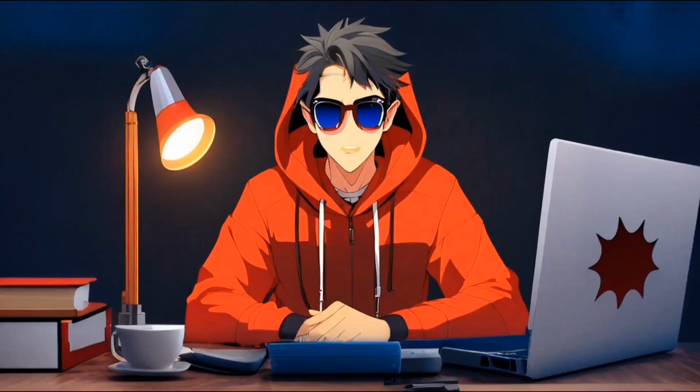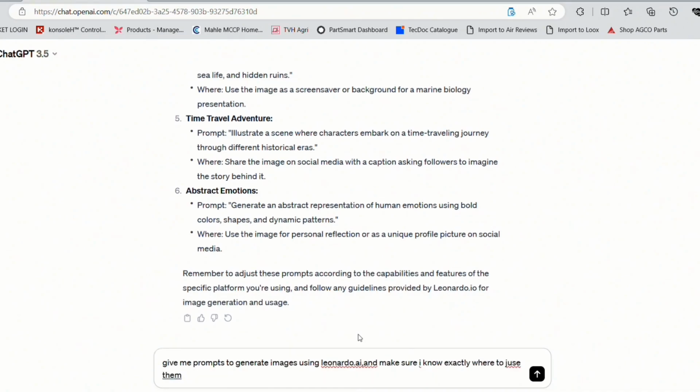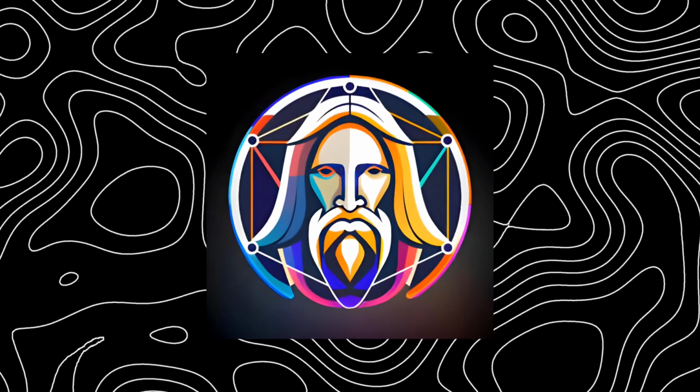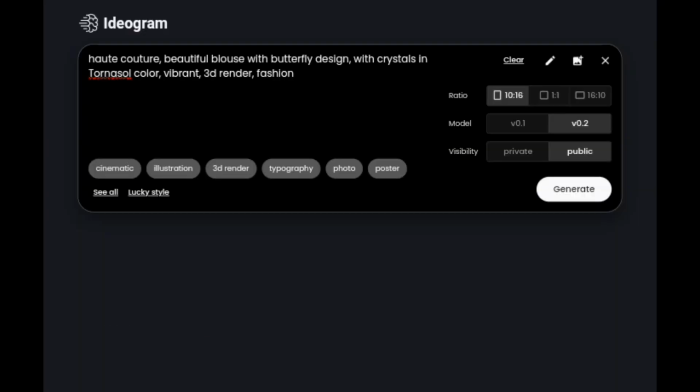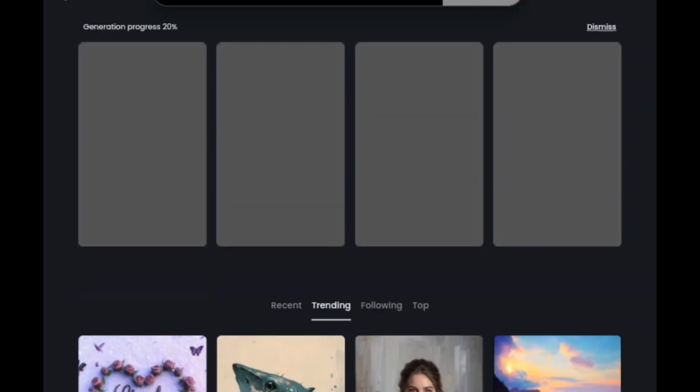Now, generate compelling images for your video. Consult ChatGPT for prompts to use with Leonardo.ai or Ideogram, ensuring you comprehend how to arrange the images. Copy the prompts. Visit Leonardo.ai or Ideogram. I will use Ideogram. Choose 3D render, cinematic, or another option. Adjust the aspect ratio to 9:16 and generate images for all provided prompts.